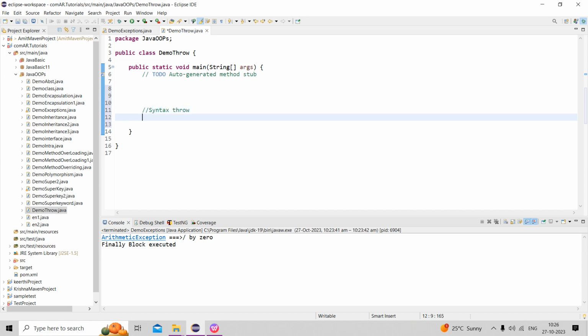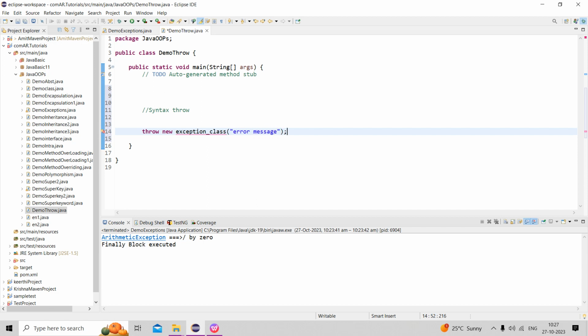Throw syntax is simply throw new exception, with an error message. This is for an exception class like ArithmeticException, something we can write here.